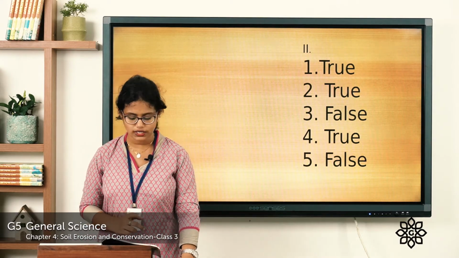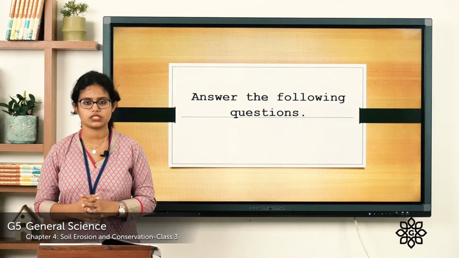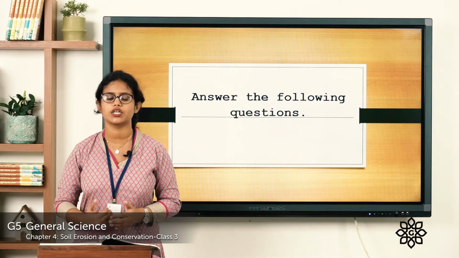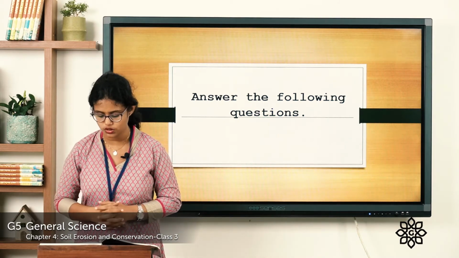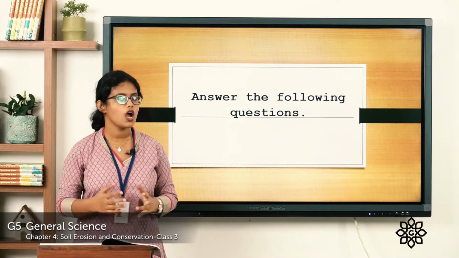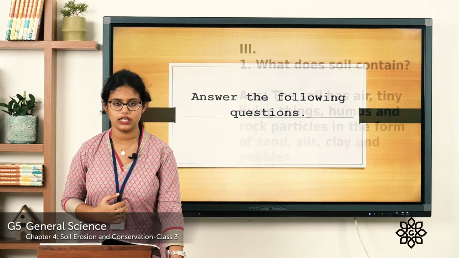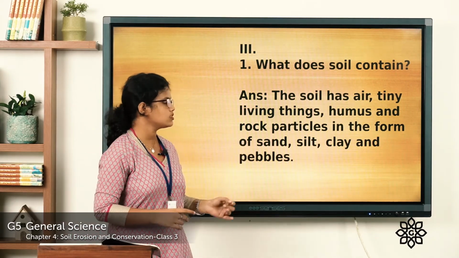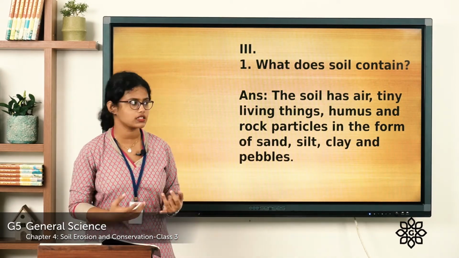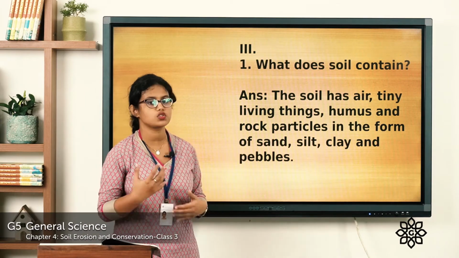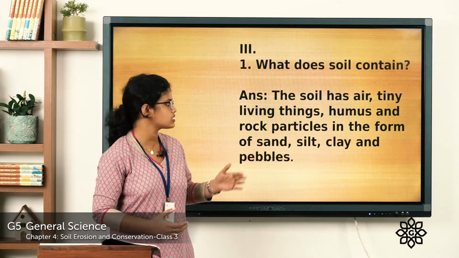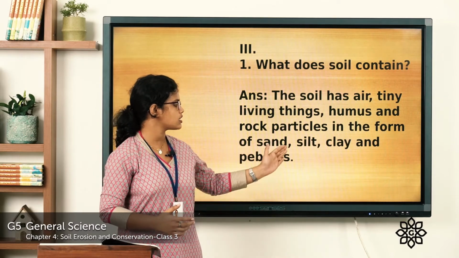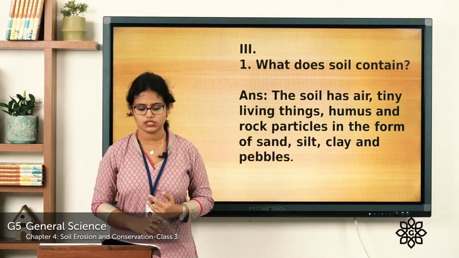Coming to the third one, answer the following questions. So let's discuss the questions and answers, and after that you can write it down in your notebook. The first question, what does soil contain? So what does soil contain? The soil has air, tiny living things like bacteria, humus, that is the dead remains of plants and animals, and rock particles in the form of sand, silt, clay, and pebbles.